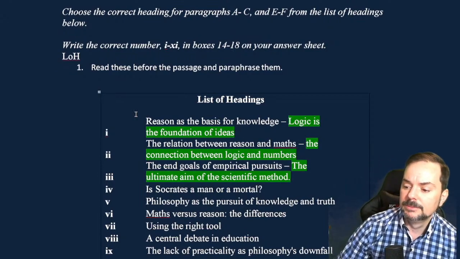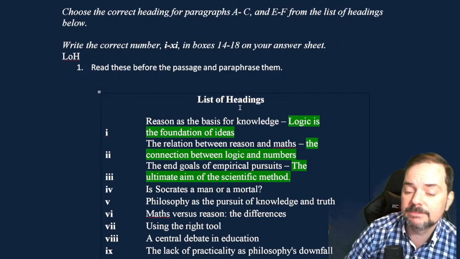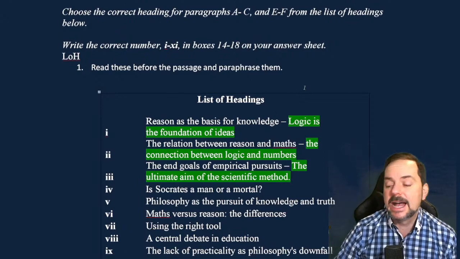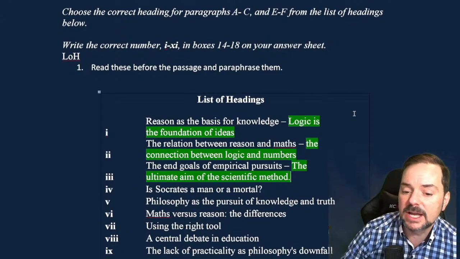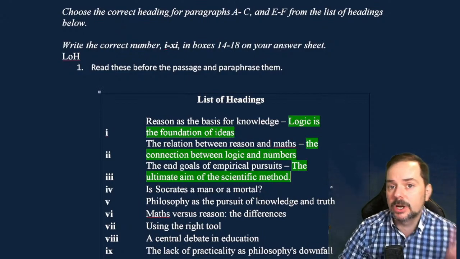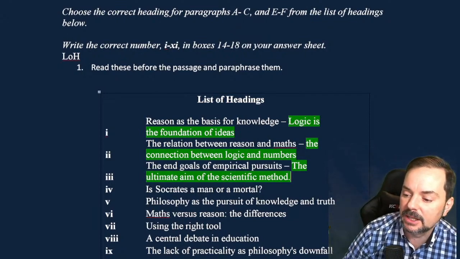Okay? Baljit says the final aims of empirical activities. Yeah, very good, Patel. Patel said it very close to what I said. Patel Viral, if you're looking at the chat, said the aim of scientific research. Yeah, empirical pursuits and scientific research are like 2 peas in a pod. I agree with you, Patel.